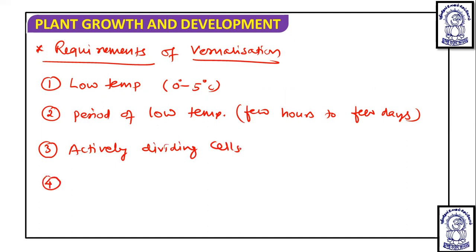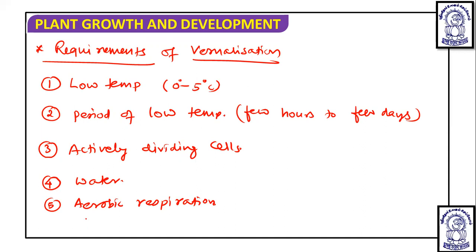Then fourth is water, proper water is needed. Then fifth is aerobic respiration. Okay, so if all these things are available, then vernalization can take place.